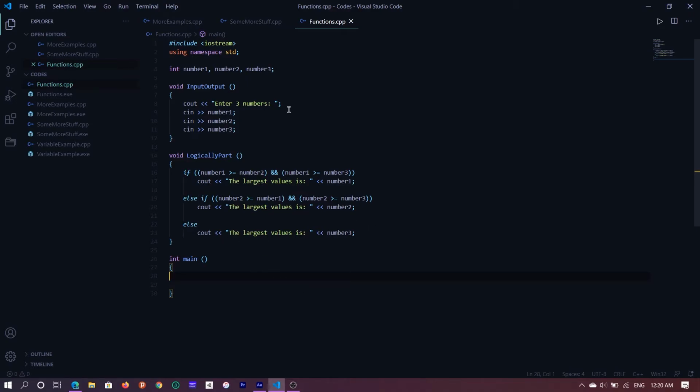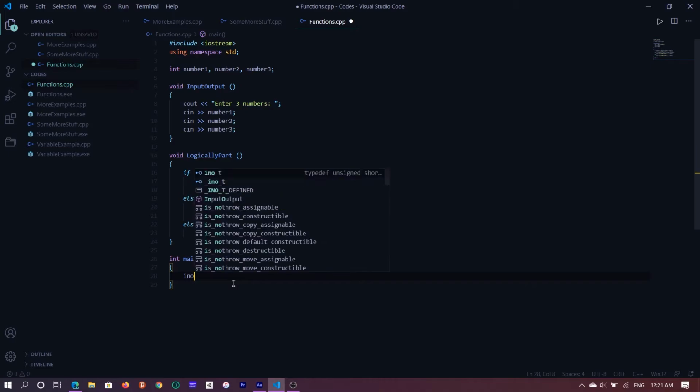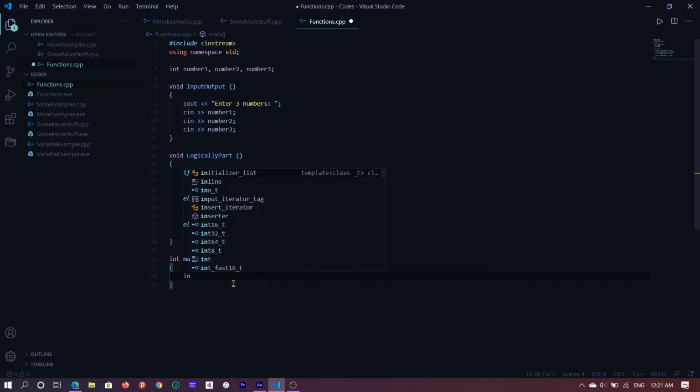In traditional C++ programming, the calling part occurs in this main method. So the only thing that we have to do to call them is write the name of the function. What's the first thing that we're doing? We're having our input output statements. All right, so let's do that. We called that function input output.